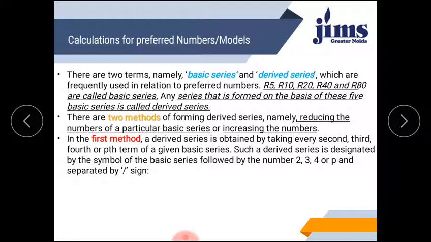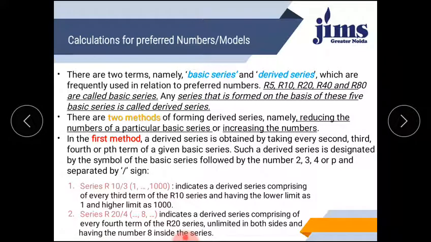In the first method, a derived series is obtained by taking every second, third, fourth, fifth term of a given basic series. Such a derived series is designated by the symbol of the basic series followed by 2, 3, 4 or p, separated by a slash sign. This is the way you can represent the series. Let's see it with the help of an example.